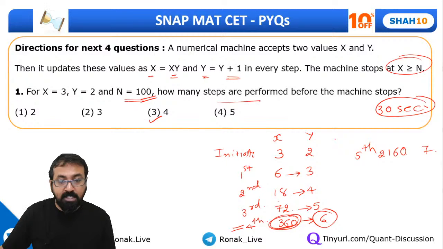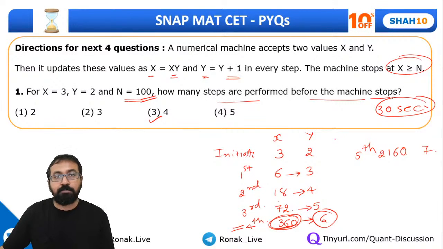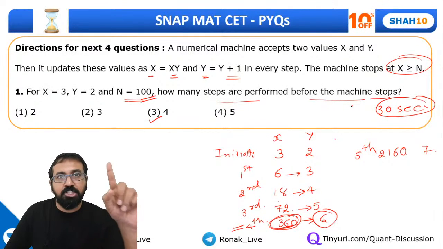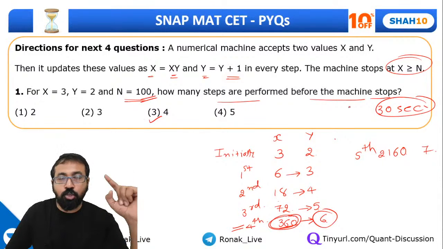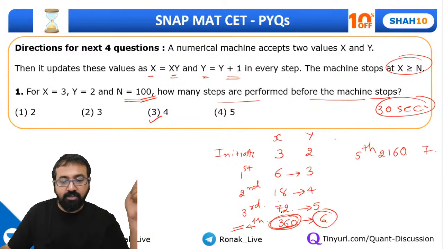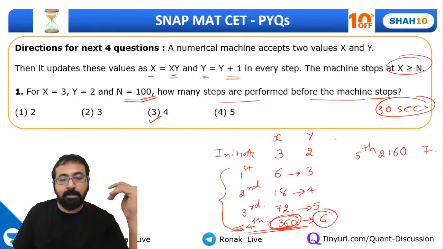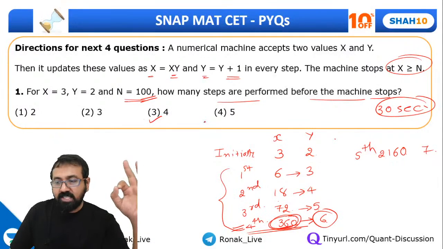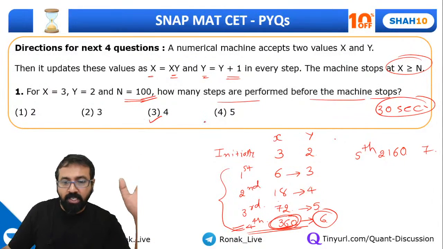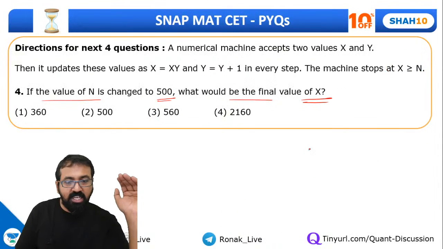See how many steps are performed before the machine stops. Can I say the machine will stop after the 4th step? Because the machine will stop only when the value of x has gone above 100. That value of x is going above 100 in the 4th step. So the machine will stop after the 4th step. So we have performed 4 steps in this question. Is that clear? Okay.